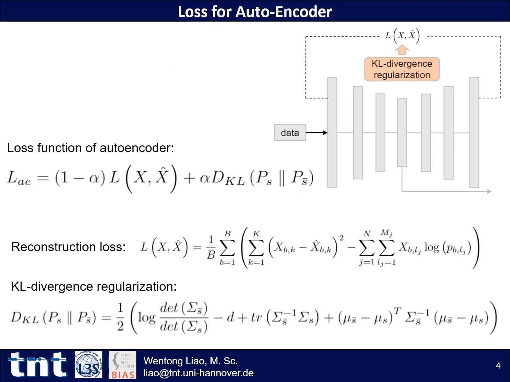This is the structure of our auto-encoder. The encoder learns an intermediate representation for the given data, and the decoder reconstructs the data from the learned intermediate representation. The loss function to train the autoencoder consists of a reconstruction loss and a KL-Divergence regularization. To give the decoder better reconstruction ability, we use mean square error loss associated with a cross entropy for each attribute.